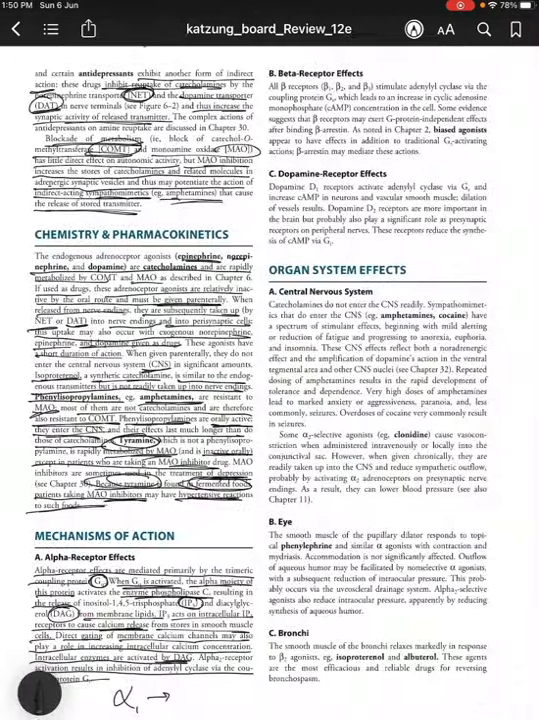So alpha 1 has a GQ action. It increases IP3, which increases intracellular calcium, and also DAG, which activates intracellular enzymes. And alpha 2 receptors are GI type receptors, so they inhibit the adenylyl cyclase enzyme.